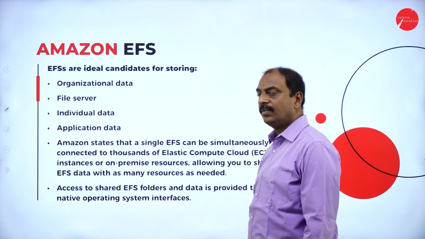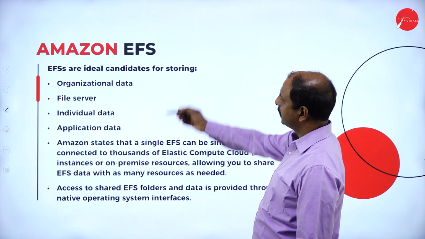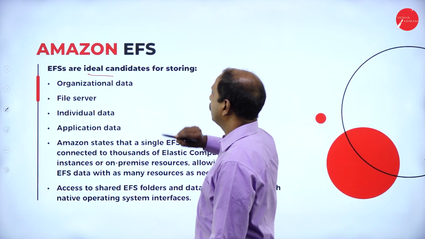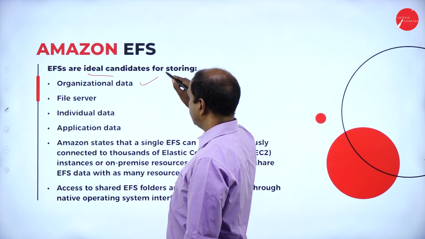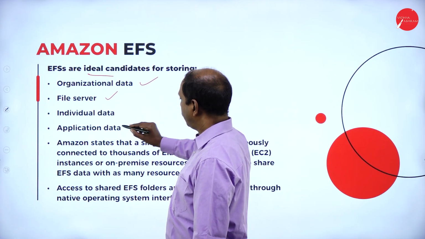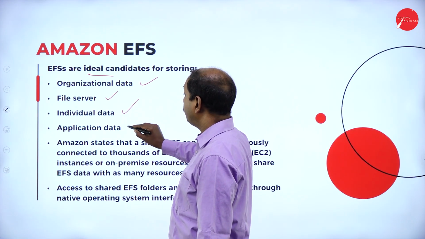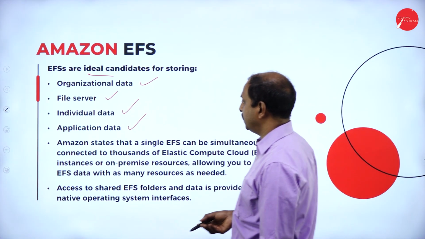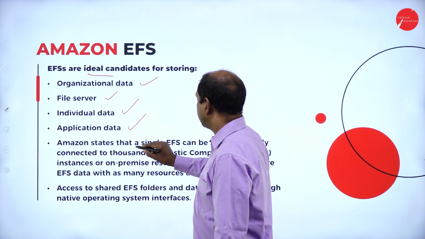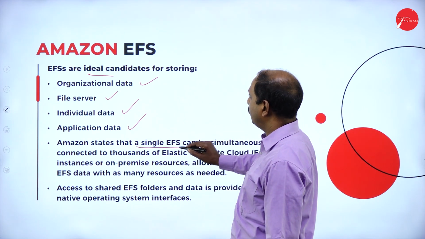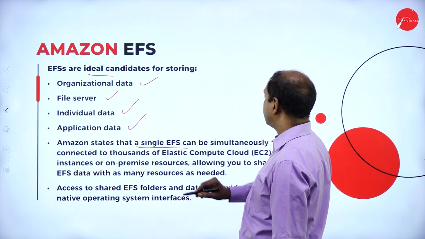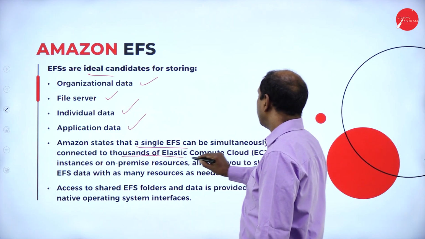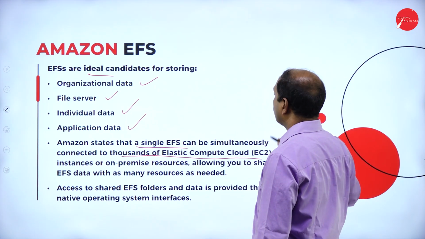In the next slide, we will see a few characteristics of this EFS. It is ideal for storing organizational data, file server data, individual data and application data. And it states that a single EFS, Elastic File System, can be simultaneously connected to thousands of Elastic Compute Cloud services.